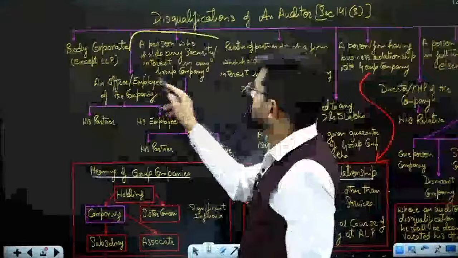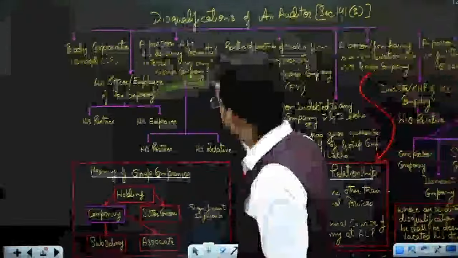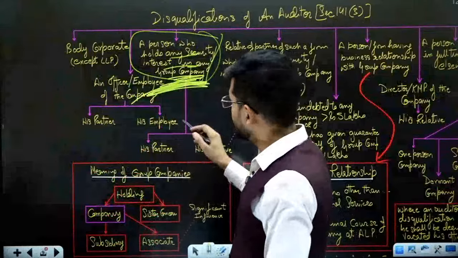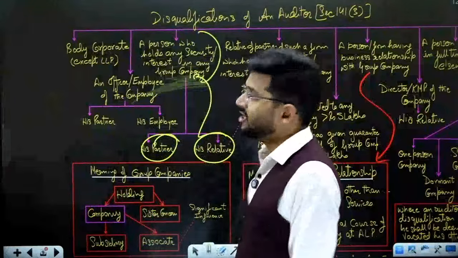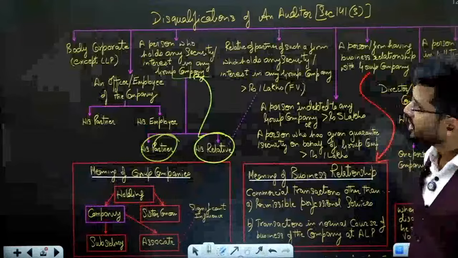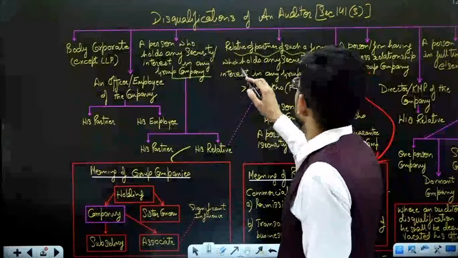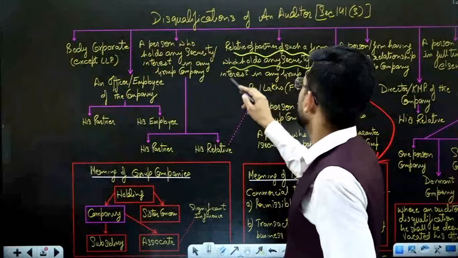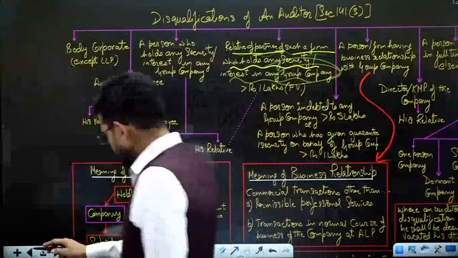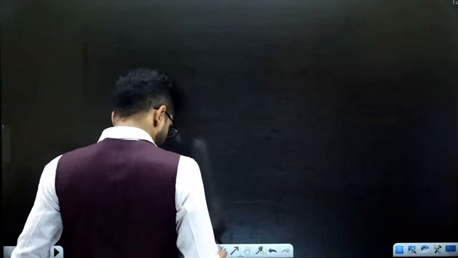So the simple conclusion is that a person who holds any security and interest in any group company, if you are holding any interest in the group company, then you cannot be an auditor of that particular company. For the entire group, you are disqualified. Even your partner and your relative should not be holding any shares in the group company. Your shares should not be there in any of the group companies. Then, relative of partner of such a firm which holds any security or interest in any group company. Now, if you are a relative or a partner of a firm, then up to 1 lakh rupees face value of shares are allowed for you.